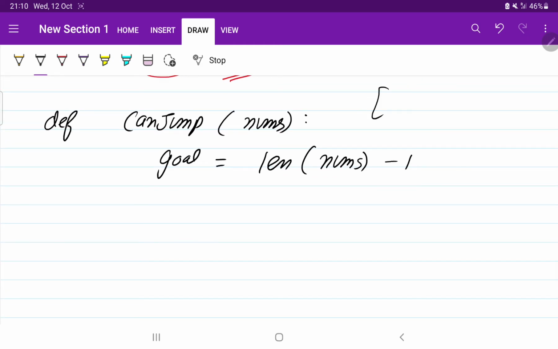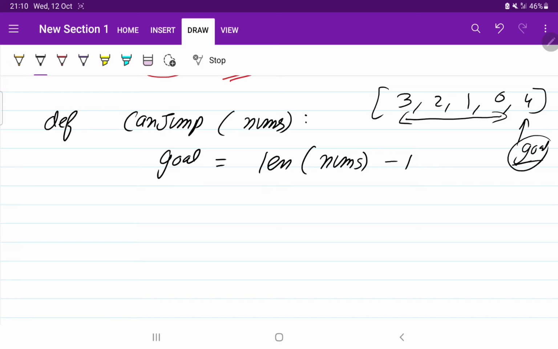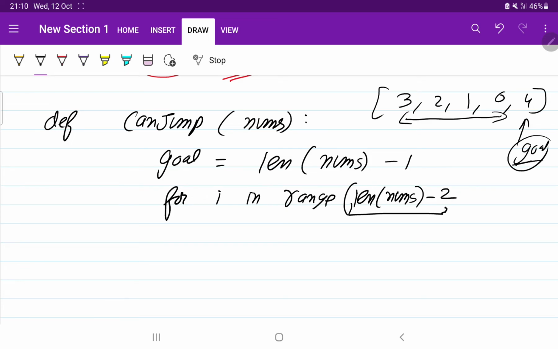So let me write it again once, so it will be easier for us. Let's write the example 3 2 1 0 4. What I told you, initially our goal will be here. Now we need to traverse the entire array, so I am going to use a for loop. So for i in range of, from where are we going to start the loop? We are going to start from the second last, so it will be length of nums minus 2.